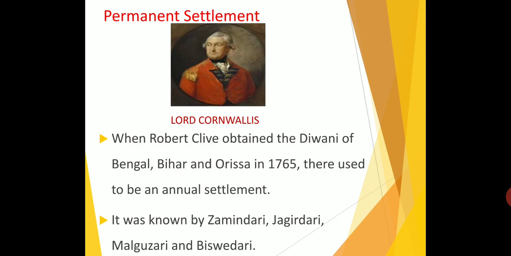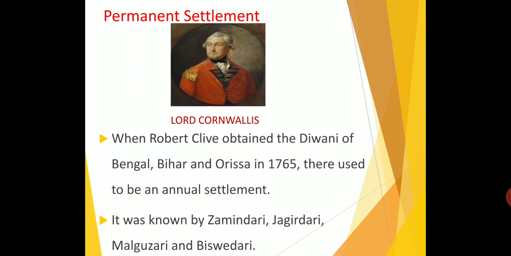But when Warren Hastings became governor of the British East India Company, he changed annual to five years. Again he brought it back to annual. But during the time of Cornwallis, the ten-year settlement was introduced in 1793. Robert Clive introduced the annual settlement, Warren Hastings changed it to five years and again to one year, but during Lord Cornwallis's period he introduced ten years. The ten-year settlement was introduced in 1793, and it is called the Permanent Settlement.